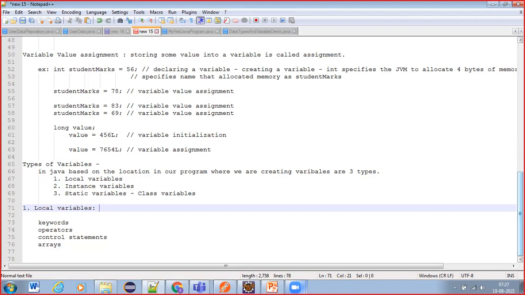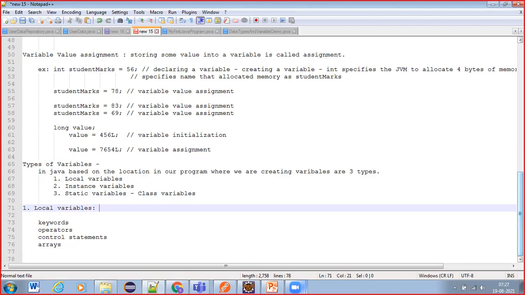Blocks are like if blocks, for blocks, while blocks, or switch case blocks. Inside that, if you declare any variable, then we call it a local variable.